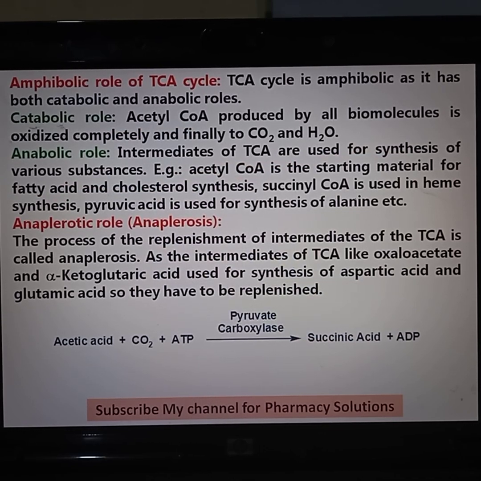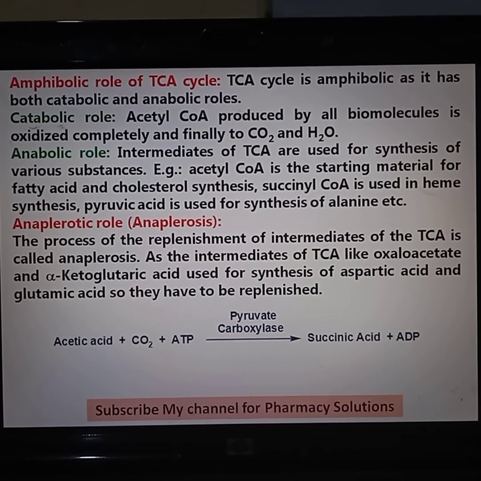Acetyl-CoA is used for cholesterol and fatty acid synthesis, succinyl-CoA for heme synthesis, pyruvic acid for synthesis of alanine, and so on. That is the anabolic role.